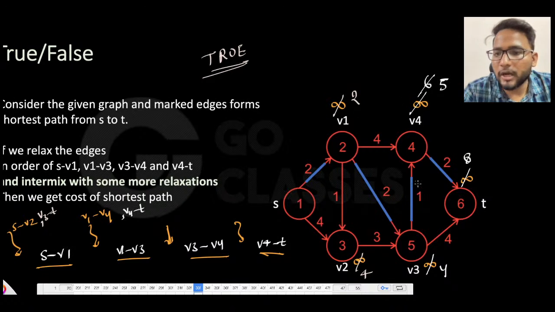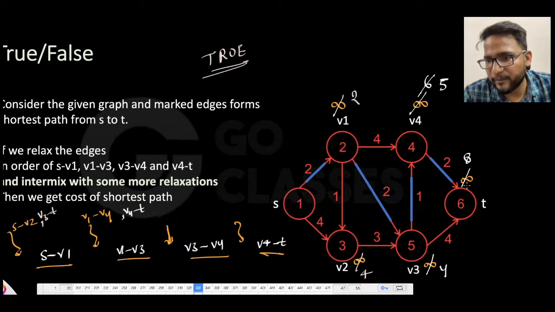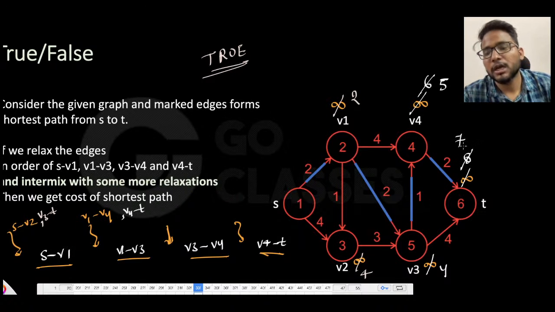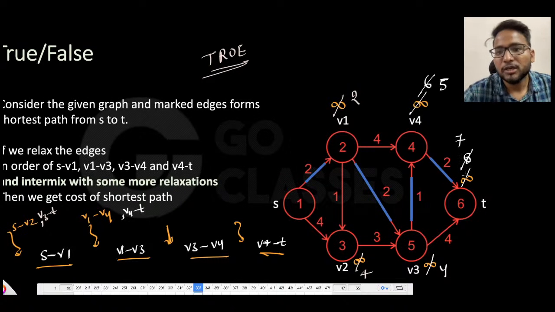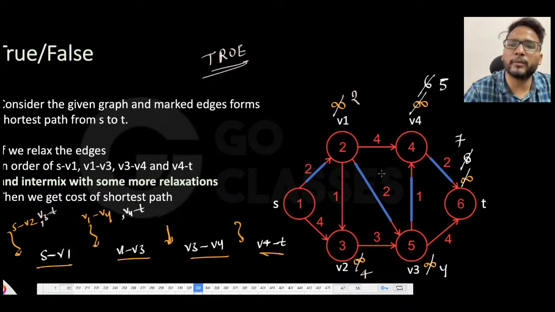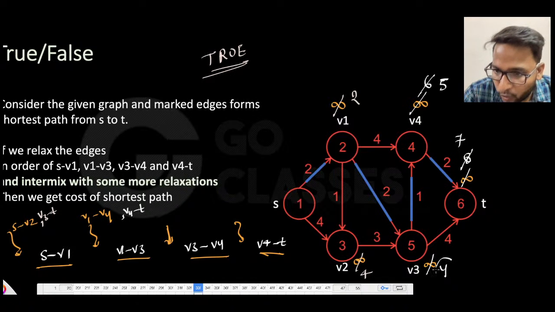Now whatever you do, let's suppose after that you may relax any other thing. Maybe you try to relax this, then ultimately you relax this. This is 5 plus 2, which will now be 7 only, because earlier it was 8, but it has to be updated to 7 because 7 is shortest. So whatever you do in between does not matter to me, because I know here 4 is shortest.